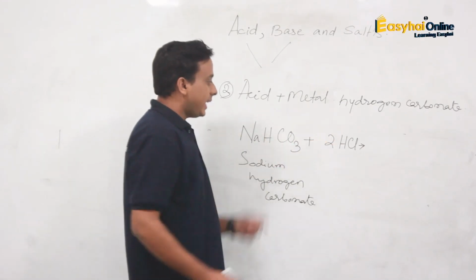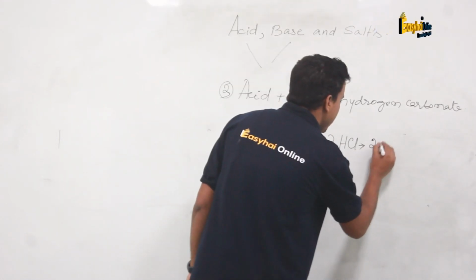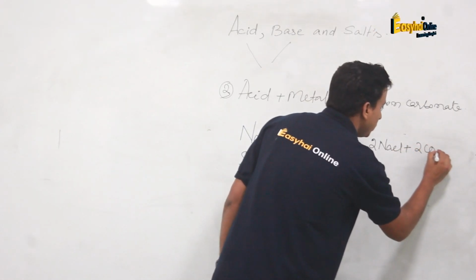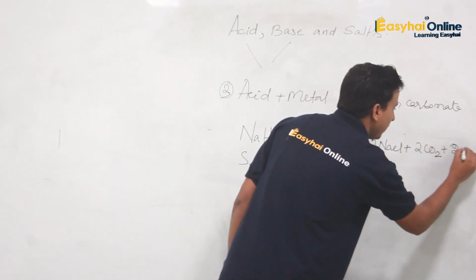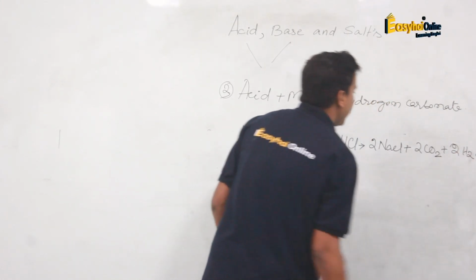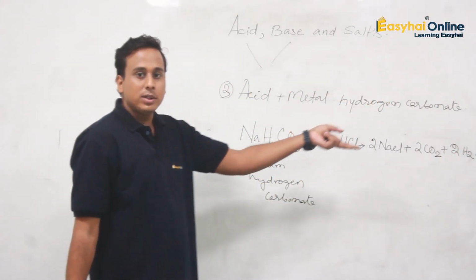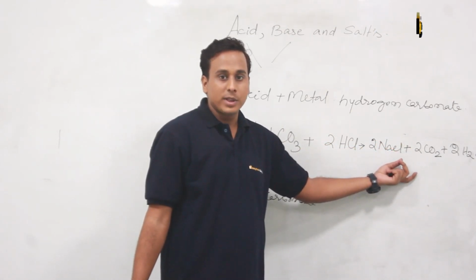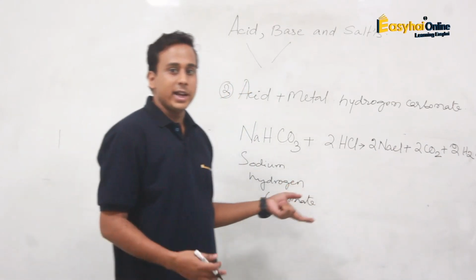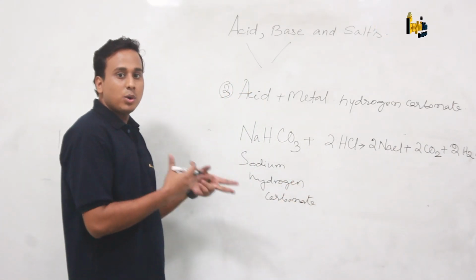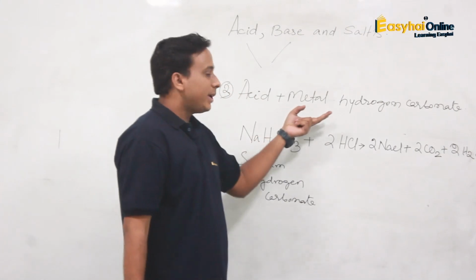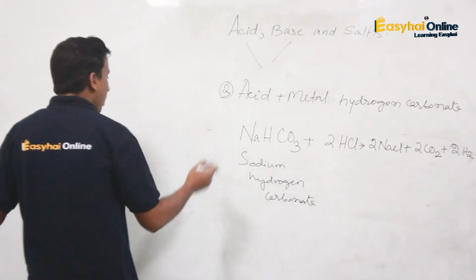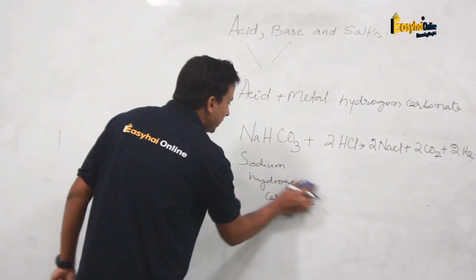It is going to react with acid. Now what does it form? It forms NaCl, plus CO2, and water. So what we saw here is that carbon dioxide was produced, water was produced, and the basic important product, salt, common salt, was produced from this reaction also. So metal hydrogen carbonate produces salt, similar to metal carbonate, and it produces the byproducts carbon dioxide and water. Now we took sodium here; I explained both examples with sodium.